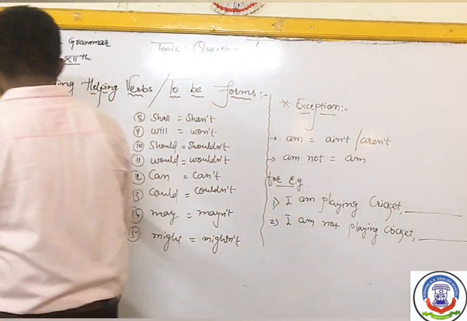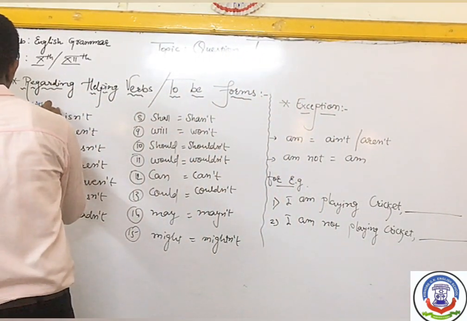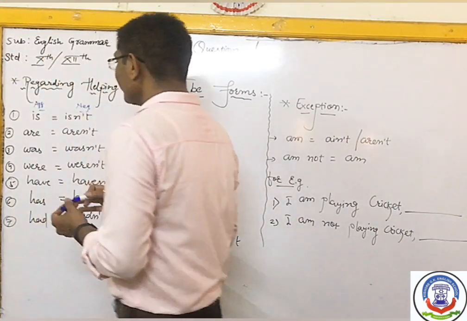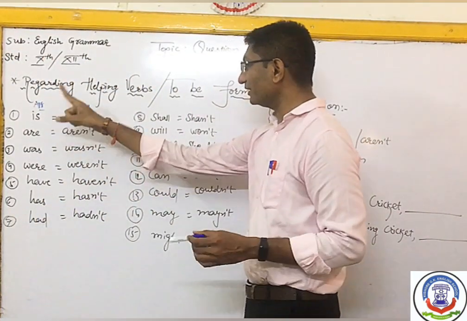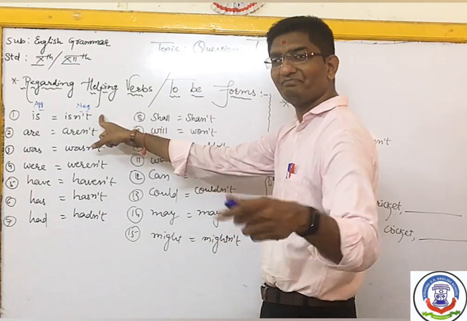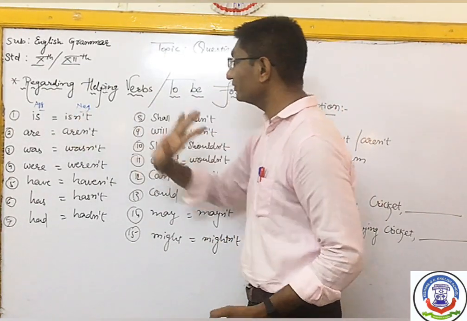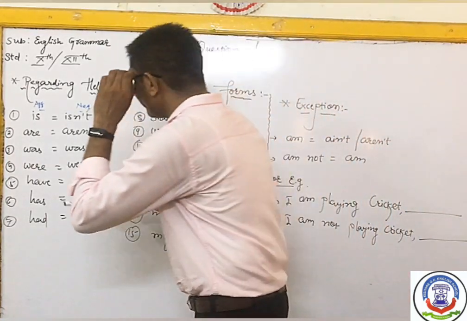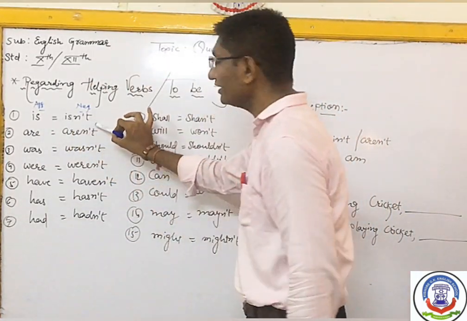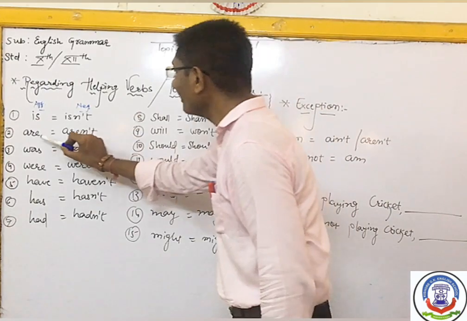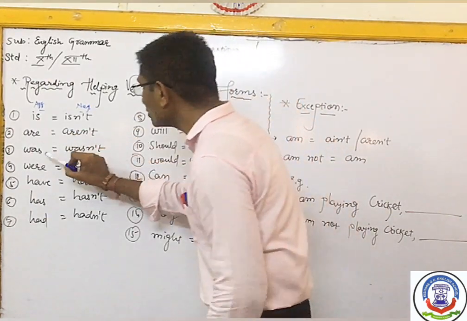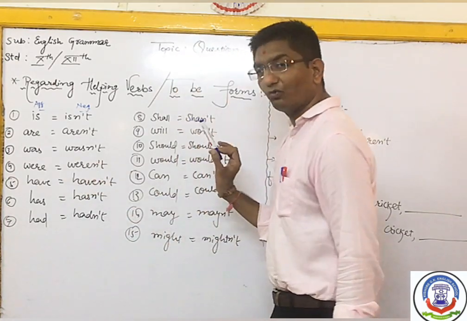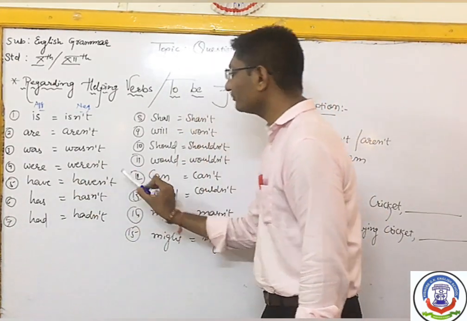Okay, this is the affirmative form and this is its negative form. So when sentence is affirmative, you can write negative answer, and when sentence is negative, you can write affirmative answer. So let us see. When is is given, it turns into isn't, are turns into aren't, was turns into wasn't, were turns into weren't, have turns into haven't.